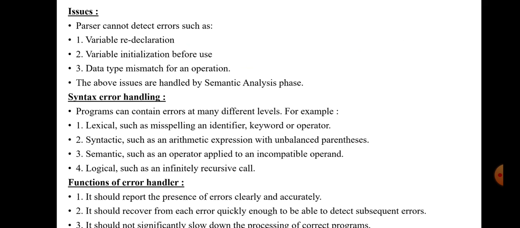The common errors in each and every phase of the compiler are these sample errors. In lexical analysis, misspelling an identifier, keyword or operator are errors that may be encountered. An arithmetic expression with unbalanced parentheses is a sample error encountered in the syntax analysis phase. An operator applied to an incompatible operand is a sample error which may be encountered in the semantic analysis phase.